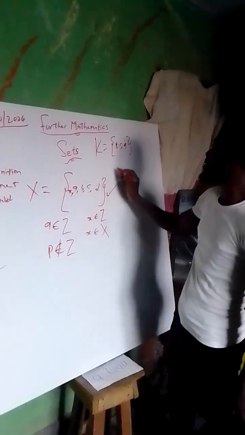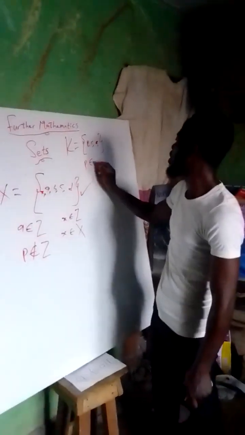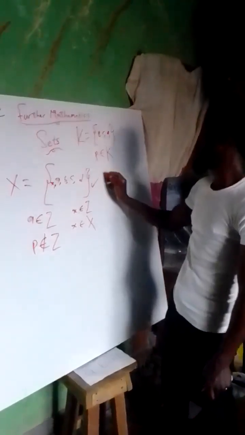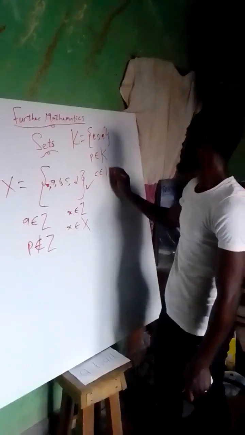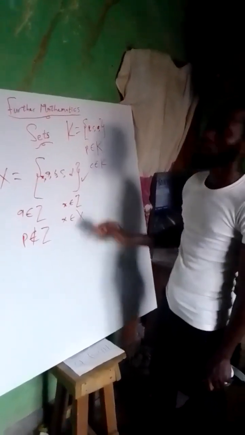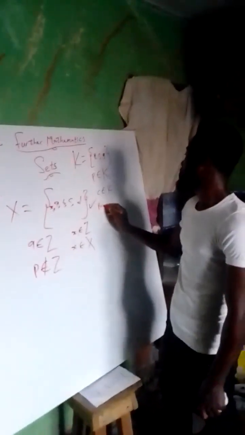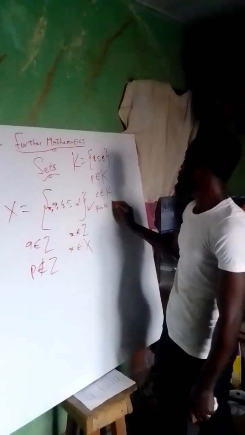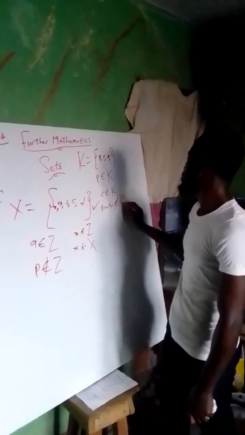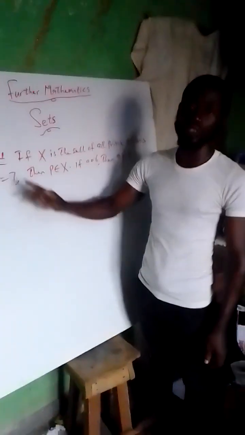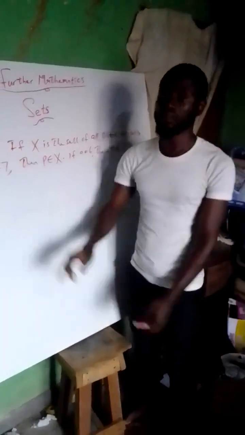If this is this, then we can now say pencil belongs to the mathematical set K. You can now say cleaner belongs to the mathematical set K. And we can now say, let me just say, pure water does not belong to the mathematical set.